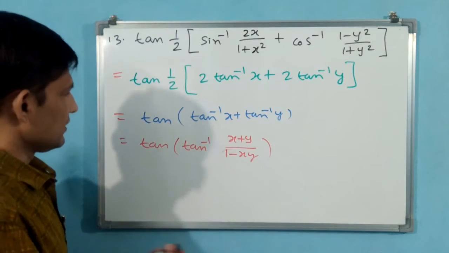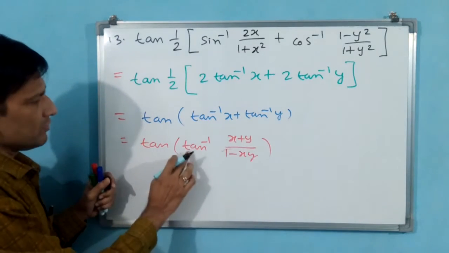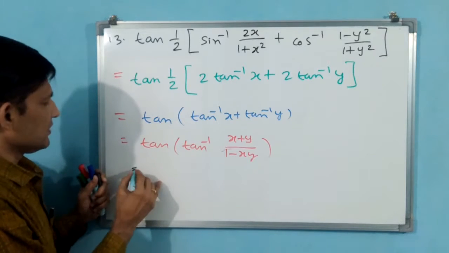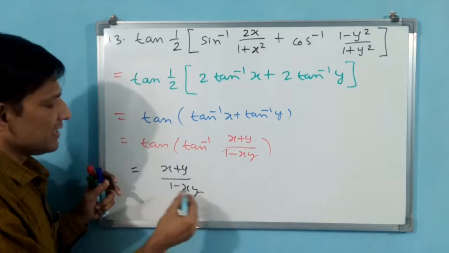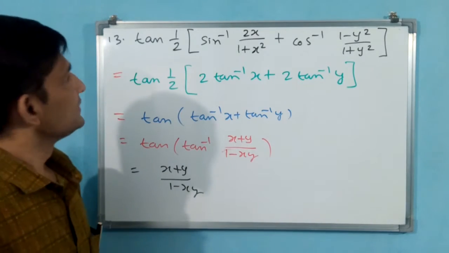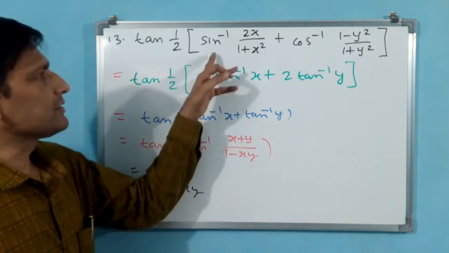Now you can cancel out. Why? Because see, x plus y by 1 minus xy, let it be like this only, but tan inverse you can cancel out. That is equal to x plus y by 1 minus xy. This will be your final answer for question number 13. This is also how you got this formula.